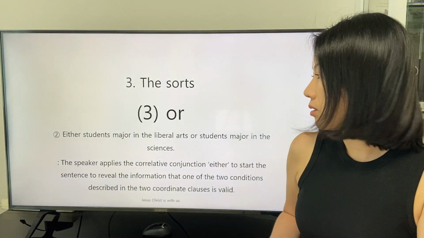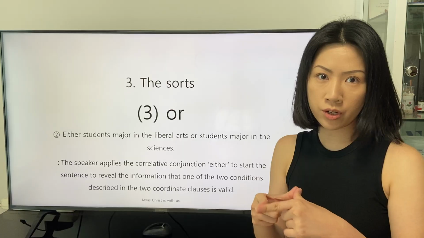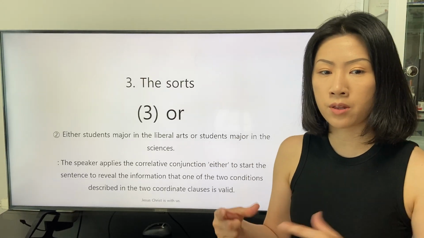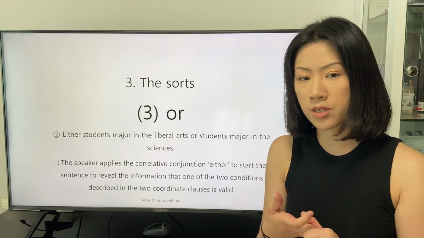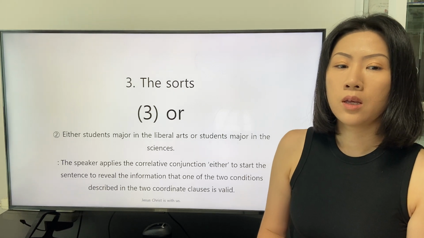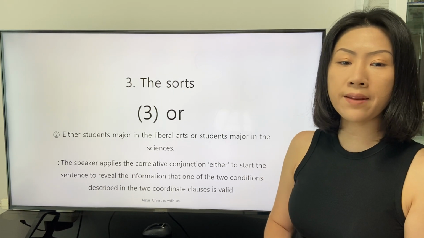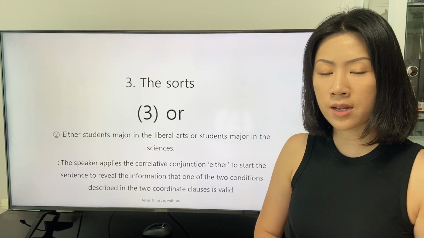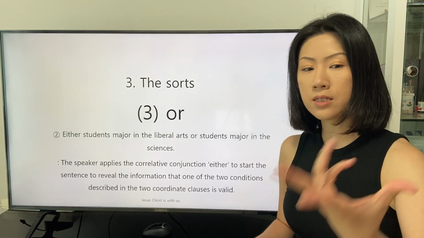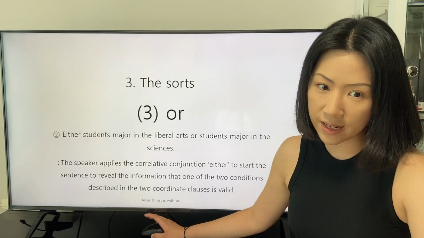The second example in which the correlative conjunction either is applied is this: either students majoring in the liberal arts or students majoring in the sciences. The speaker applies the correlative conjunction either to start the sentence to reveal the information that one of the two conditions described in the two coordinate clauses is valid.